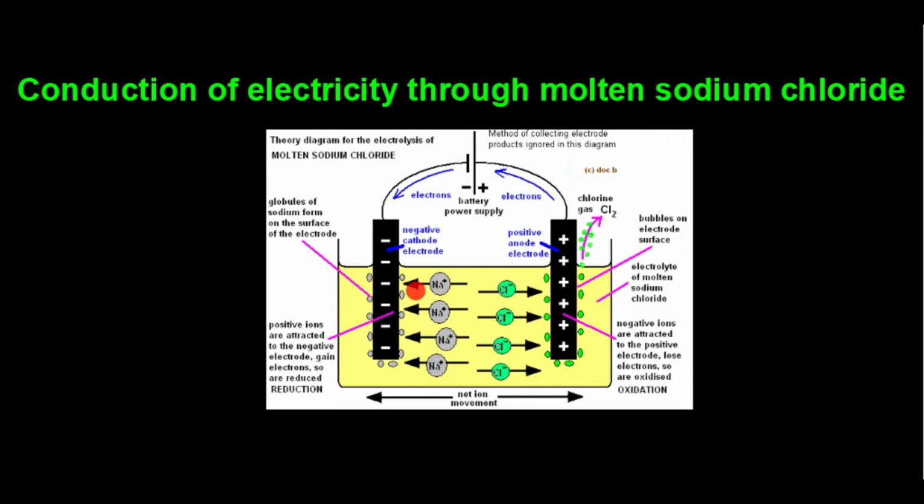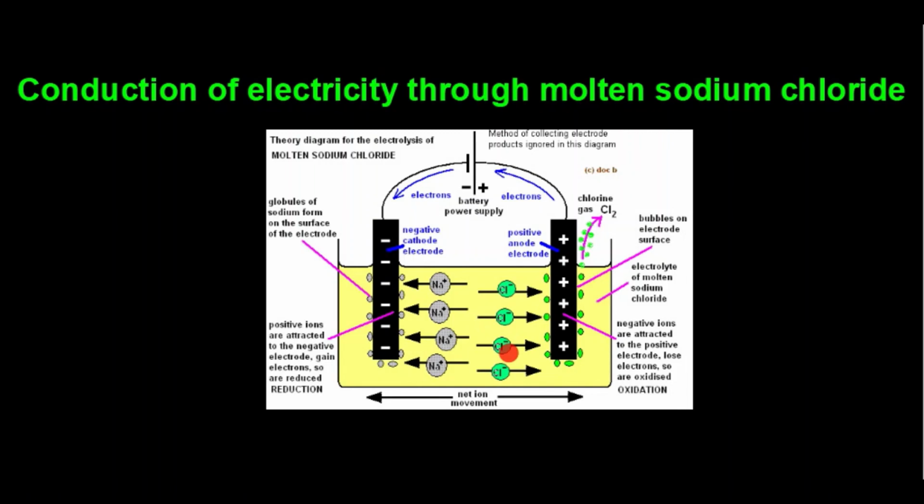We have taken molten sodium chloride in this electrolytic cell. In molten sodium chloride, sodium ions and chloride ions are free to move throughout the molten salt. These are the sodium ions and these are chloride ions.